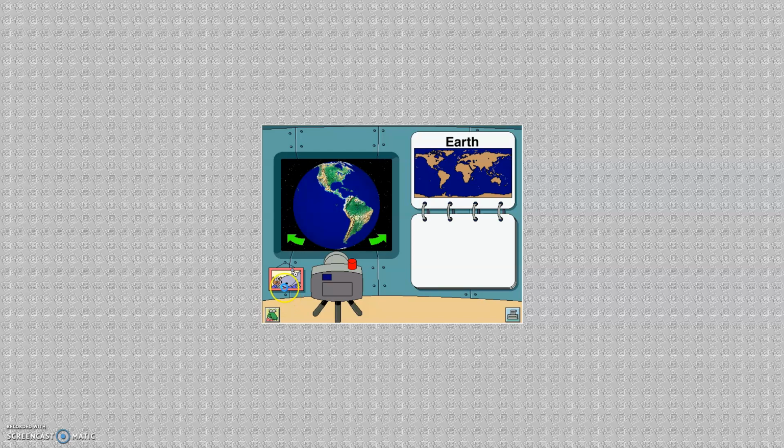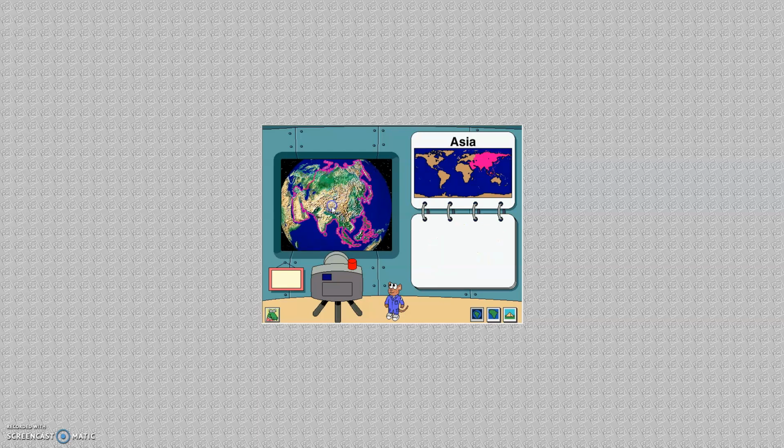Click a green arrow to fly around the Earth, or click on the Earth to fly closer. Hello there, Earth Scout. It's time to take pictures of the Earth. Please take a picture of Asia. Great job. Asia is the largest of the 7 continents.